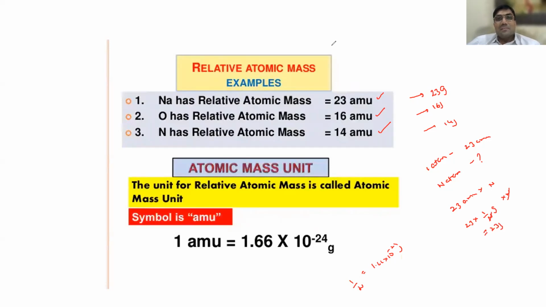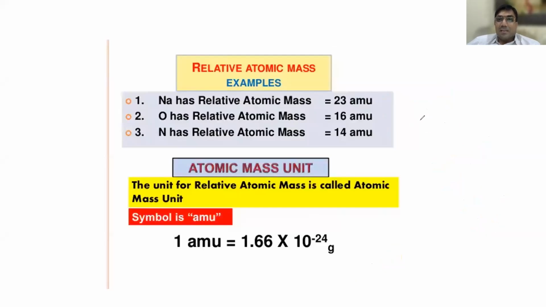Again, I repeat another one. Listen for your sake. 1 by N is Avogadro number. Now listen carefully. Oxygen, let us take. So, one atom of oxygen is how much? 16 AMU, sir. Is it okay? Yes, sir. 1 AMU means one atom. One atom weighs 16 into 1 by N grams.